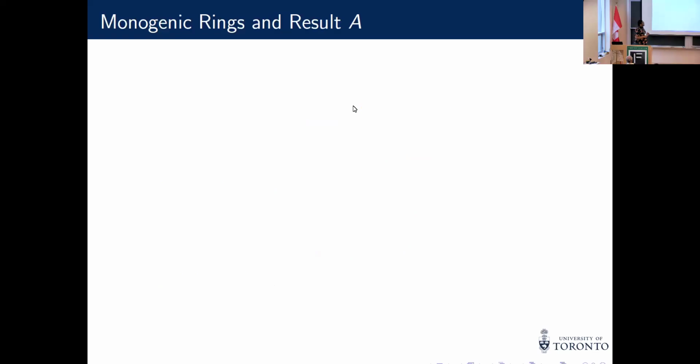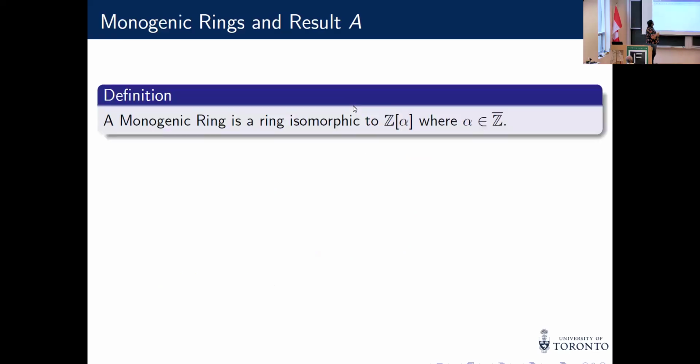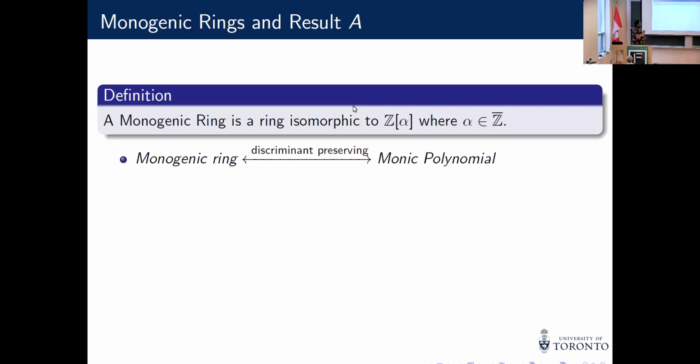Okay. So let's understand the structure of results A and B. Result A is connected to monogenic rings. So what is a monogenic ring? A monogenic ring is a ring isomorphic to Z[alpha]. Once we have a structure of this type, it gives you a lot of innate information. For example, to a monogenic ring you have an associated monic polynomial. You have a nice basis for Z[alpha], and you know that the discriminant of Z[alpha] is just the discriminant of the monic polynomial. And you know that f(x) and f(x + L) will give you the same ring, because Z[alpha] is just Z[alpha - L].